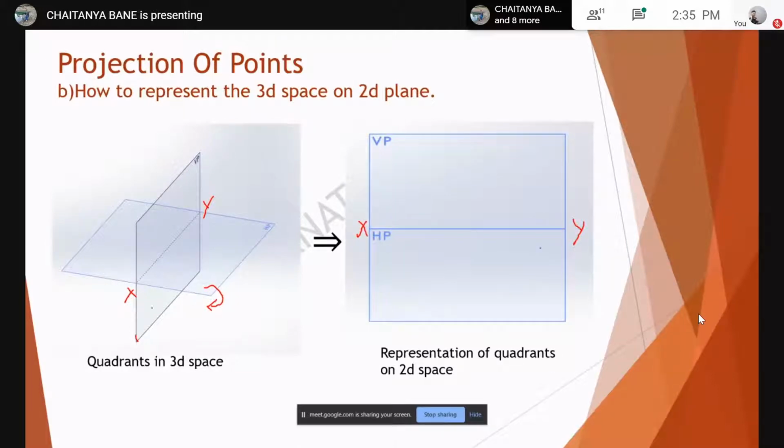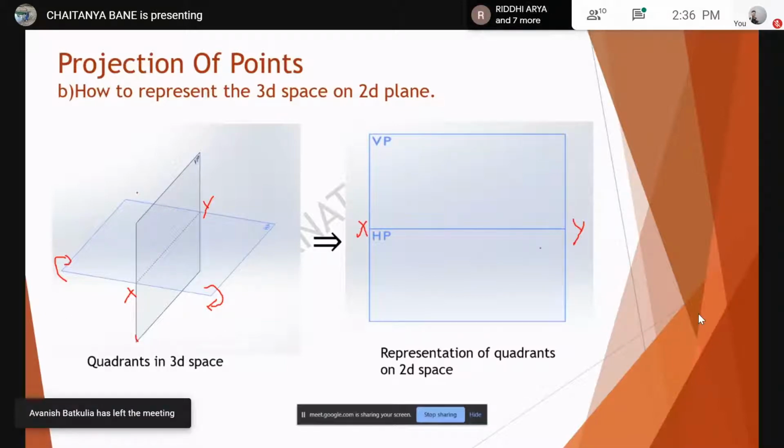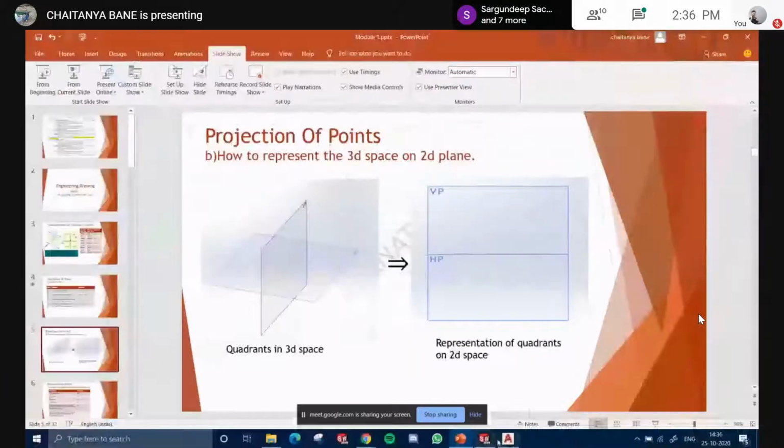HP को rotate. Now, if I go into the third quadrant, I already have a vertical plane. I need to make this vertical, so I move it ऐसा. This will come here. Similarly, for the second, I'll move this plane down, and for the fourth, I'll move this one up. So you get what is called the 2D representation. Okay, I'll show you what it was.